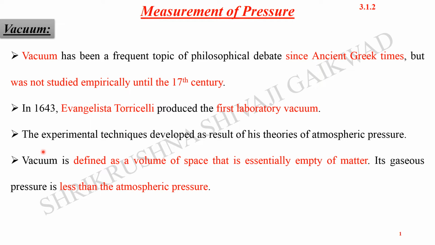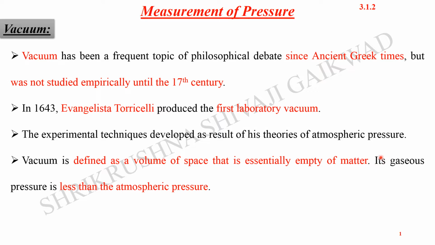Now, let's define the term vacuum. It is defined as a volume of space that is essentially empty of matter, meaning nothing. Essentially empty of matter means there doesn't exist any kind of matter. We could have seen it in the movies as well: in space there is nothing, so the astronauts float in that space.